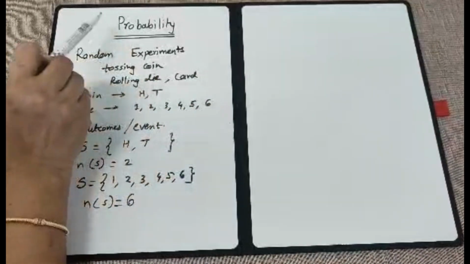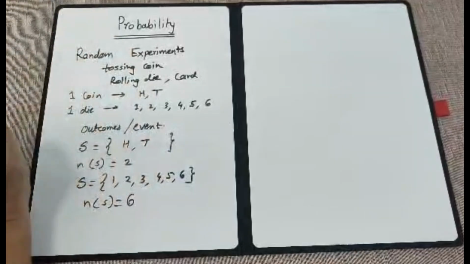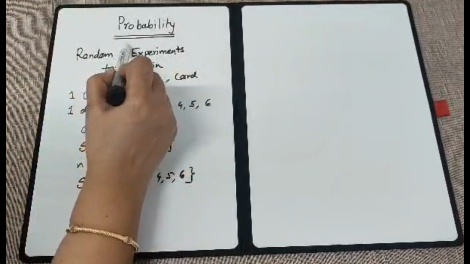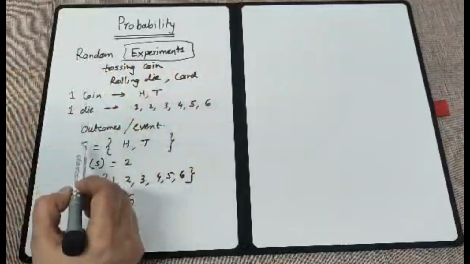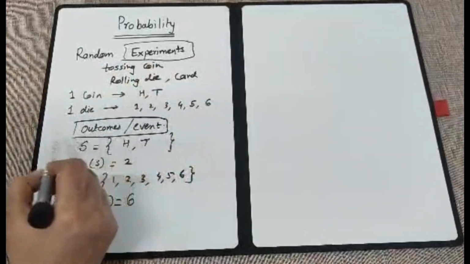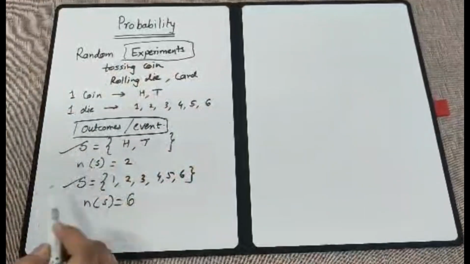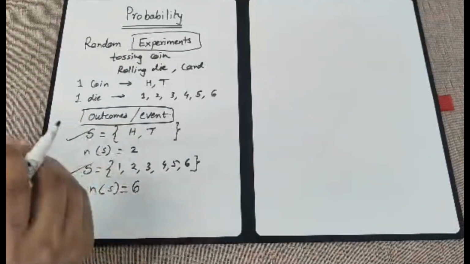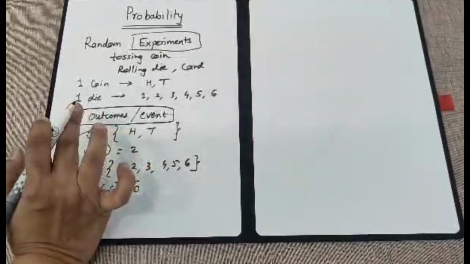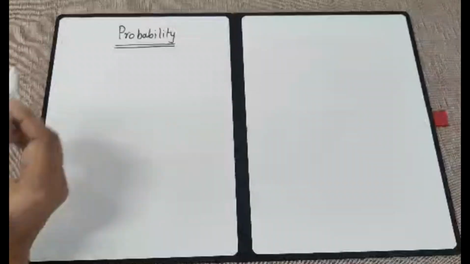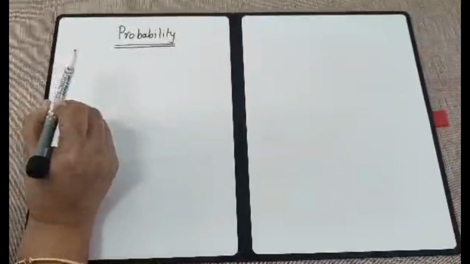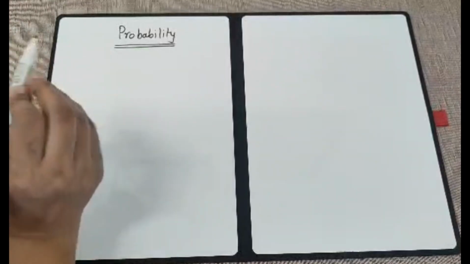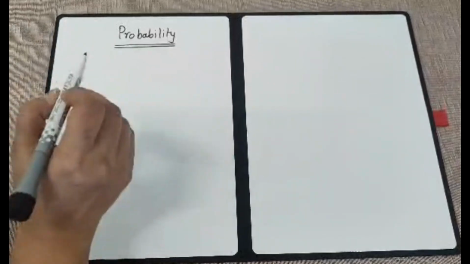Before going to the main probability concept, we have to understand certain terminology: what is an experiment, what is an outcome, and how do we write outcomes. Next we have to do certain experiments in detail. So let us start doing those experiments. Now we are going to see certain events which are there in your syllabus, their outcomes, and how to write the outcomes.